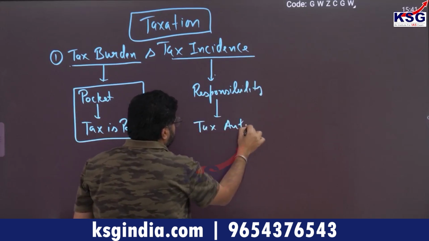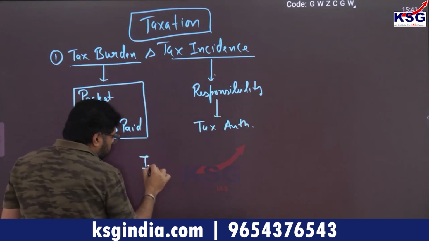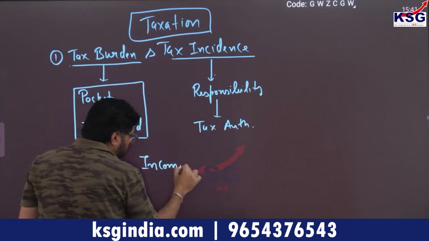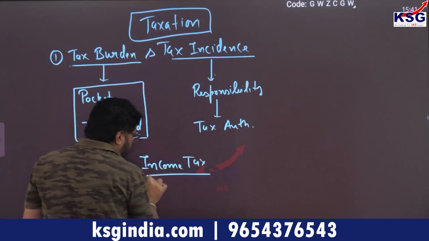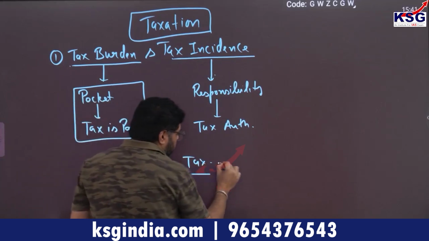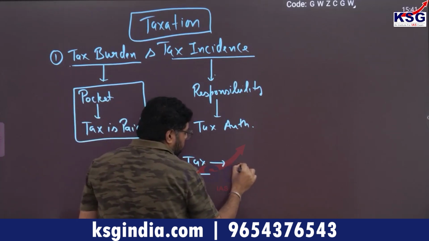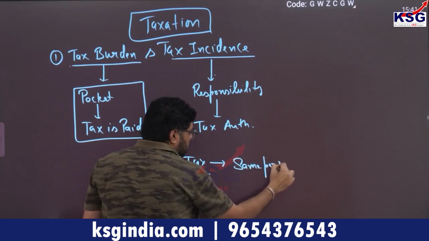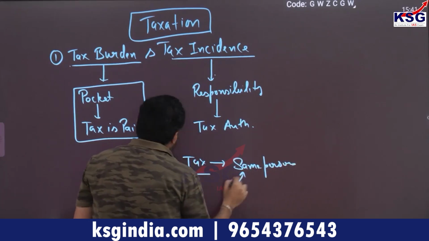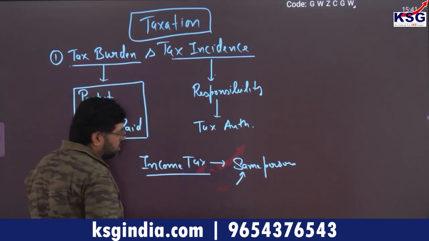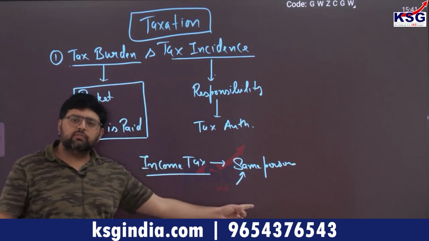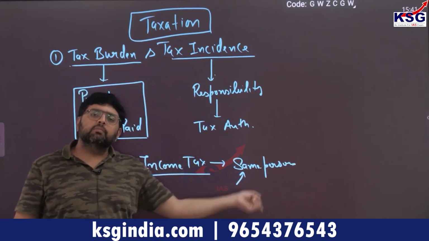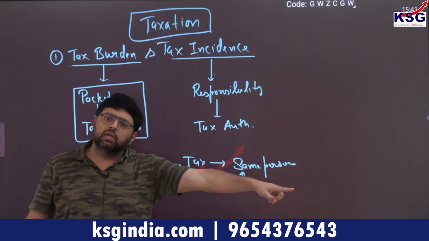आप इसको ऐसे समझ सकते हो. For example, in case of income tax, it is the same person who pays the tax, so the tax burden is on the same person, as well as it is the responsibility of the same person that such amount must reach the concerned authority.